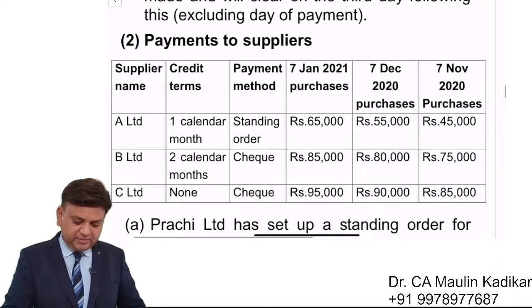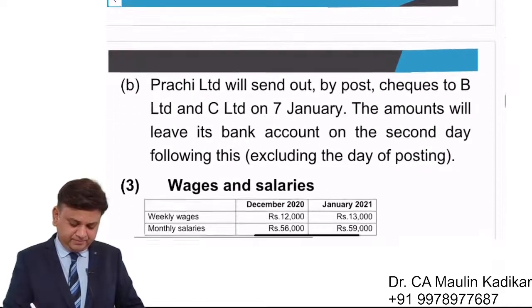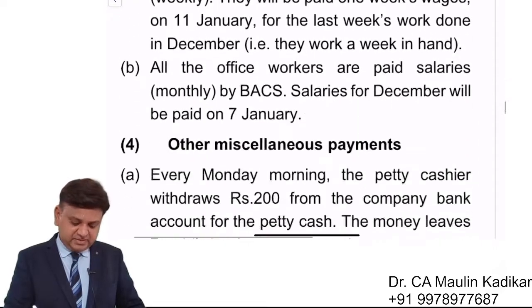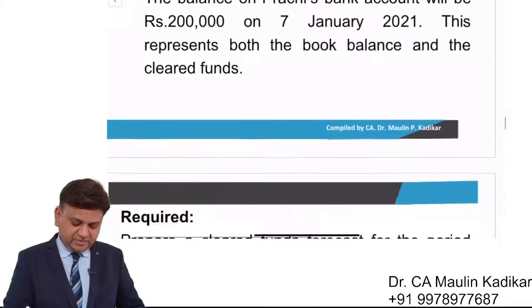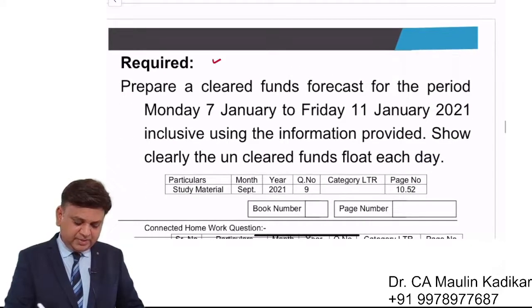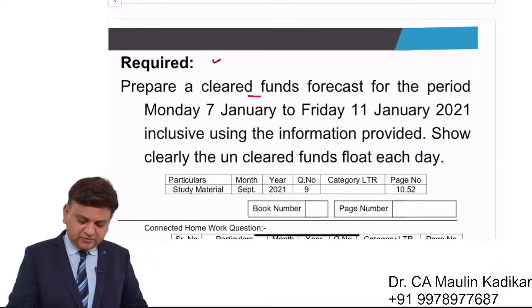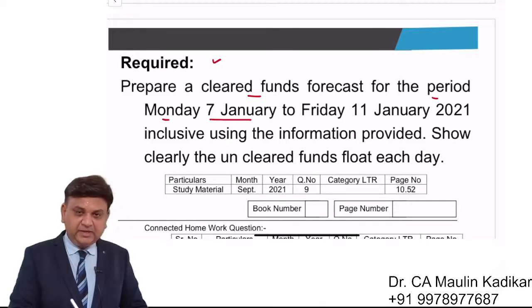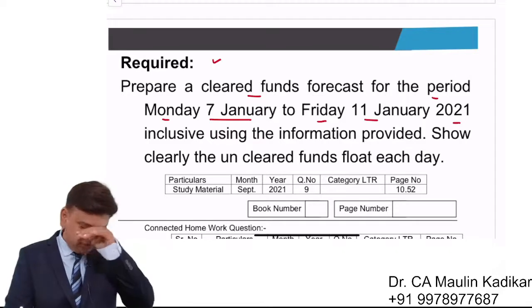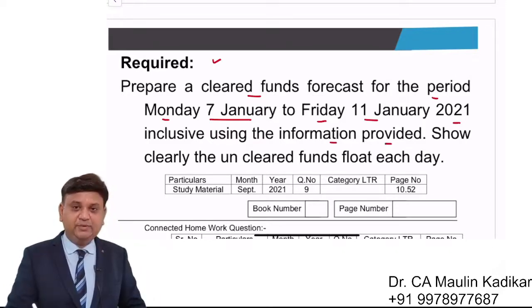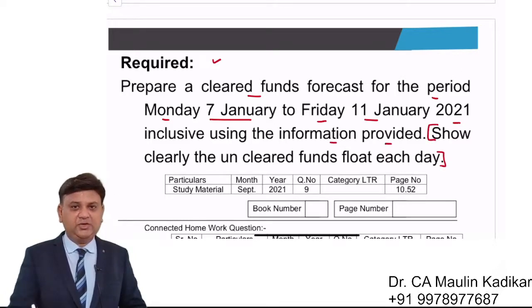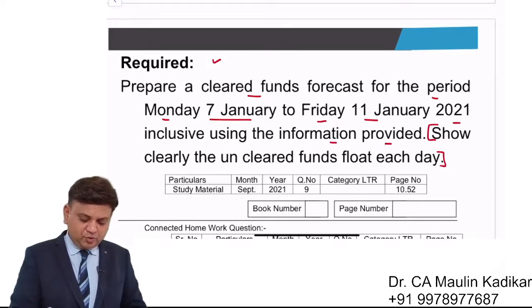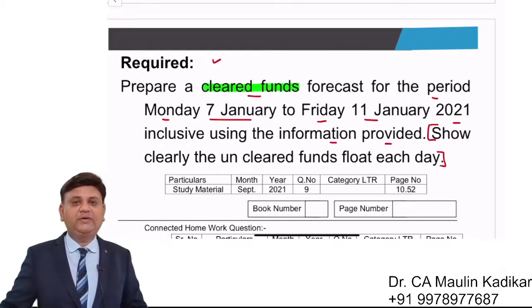Then we have been provided with the information about the payments to the suppliers, then wages and salaries, other miscellaneous payments, and other information. You are required to prepare a clear funds forecast for the period 7th of January Monday to 11th of January Friday 2021 inclusive using the information provided. Then we have been provided with one more question that I would like to read later on. I request all of you to go through the question and then we are going to have a discussion of the question.